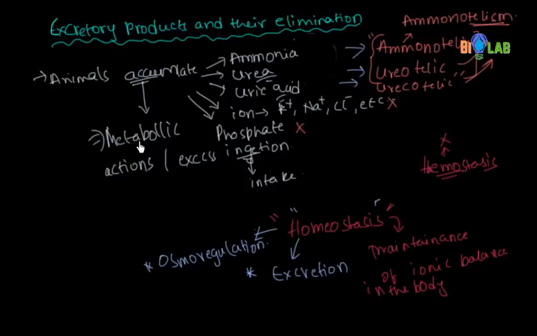Now we will be talking about the ammonotelic animals first of all. So starting with the ammonotelic animals, the basic thing is that ammonia is the basic excretory product which is excreted or accumulated in the body of these animals.